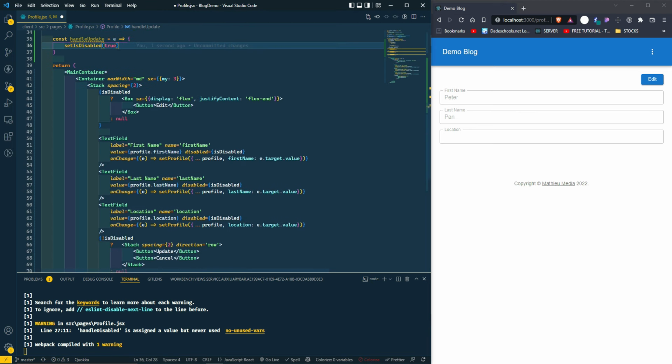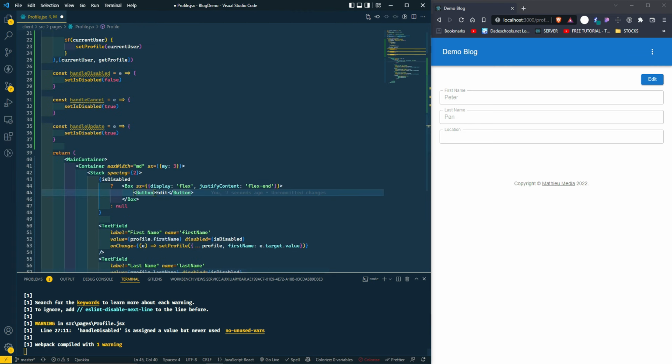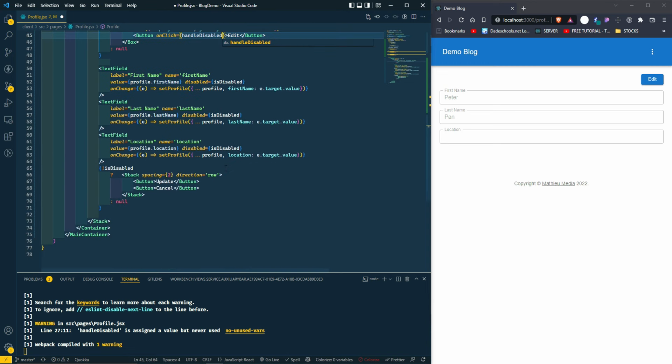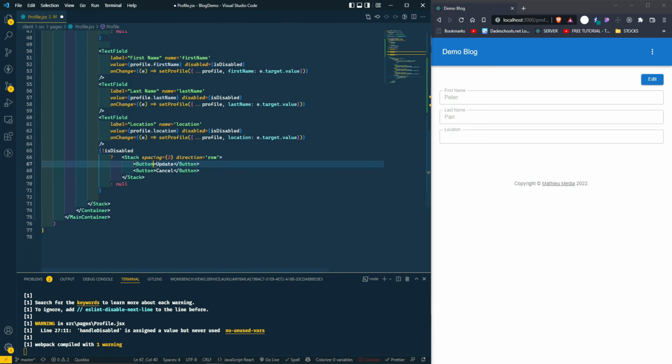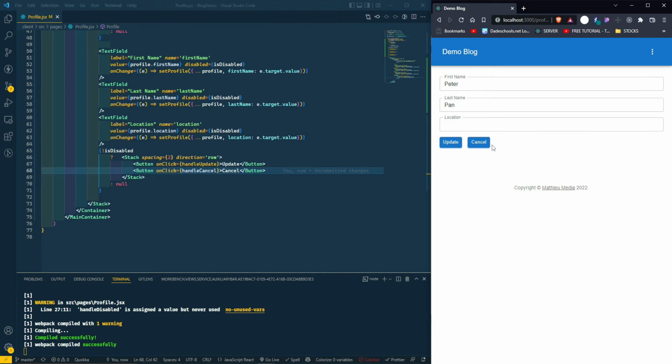Okay, so on this one, let's do onClick, and it's going to be handleDisabled. On the update, we're going to do onClick, it's going to be handleUpdate. And on the cancel button, it's going to be handleCancel. So now you're about to see some magic, like that. Okay, so far so good.